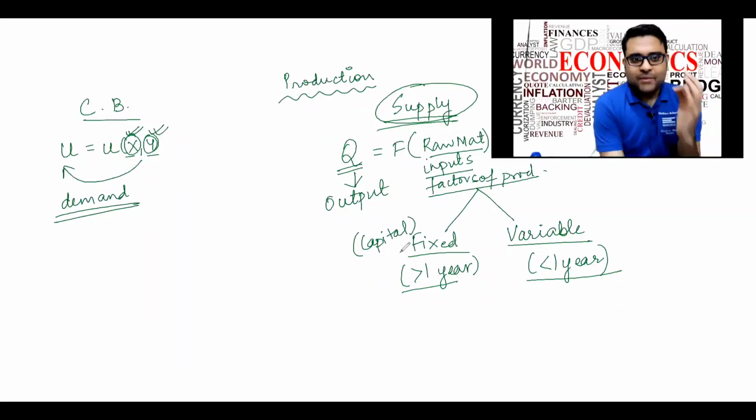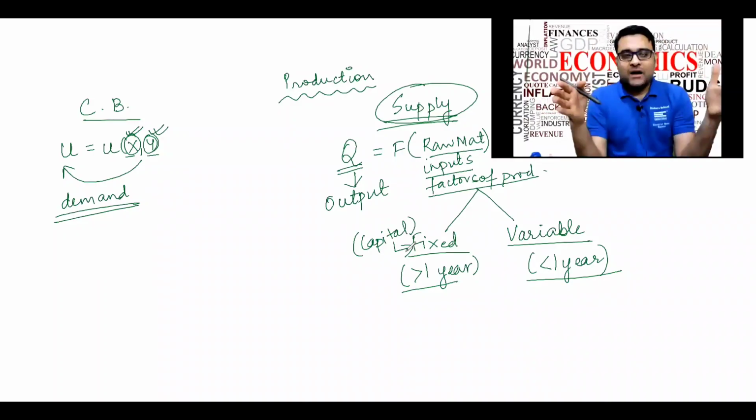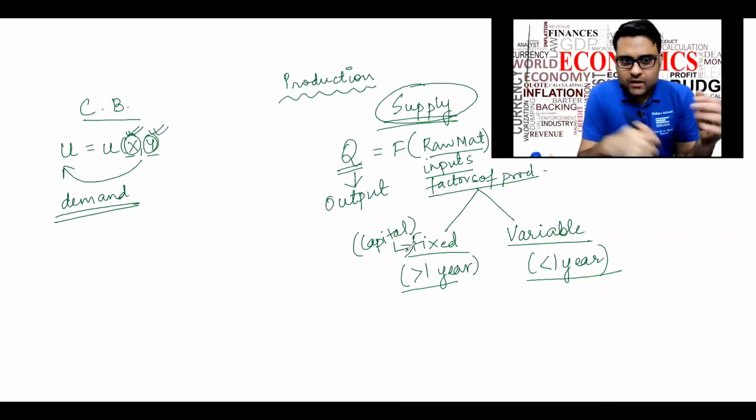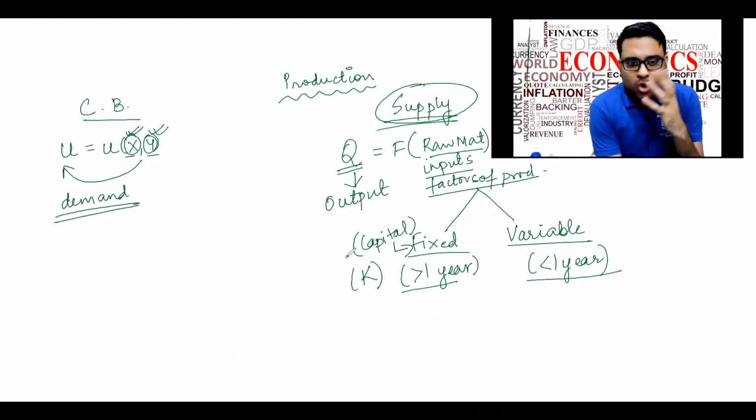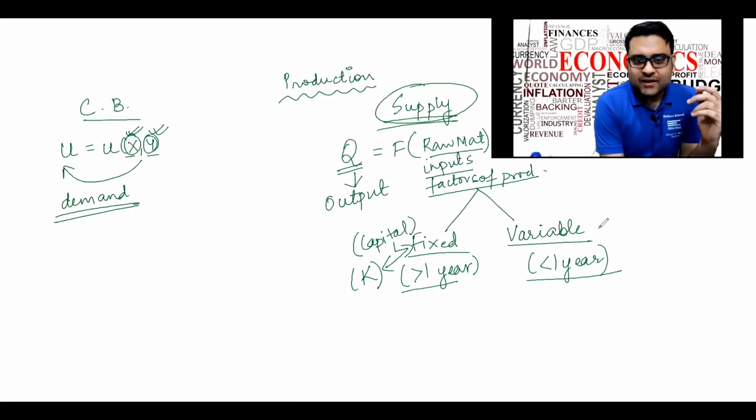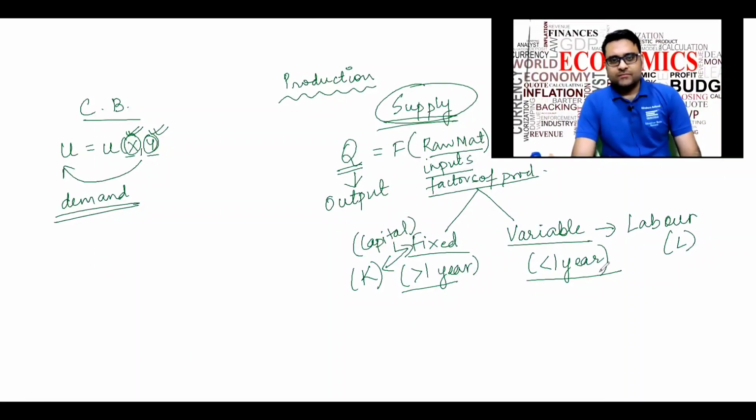So capital basically represents all the fixed factors clubbed under one umbrella, and we denote it in economics as K. All the variable factors are clubbed under the umbrella labor, and that is represented as L.